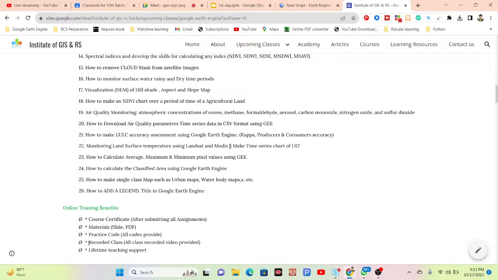And you can also get the recorded classes. So if you miss any class, don't worry about that. You can easily cover it using the recorded video class. And you can get lifetime teaching support. It's very important.